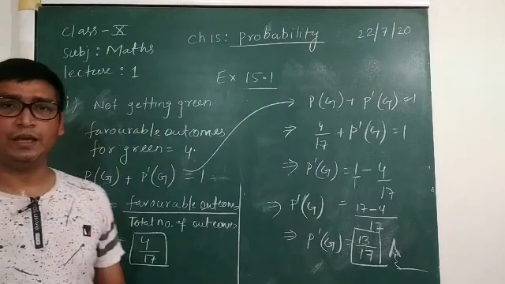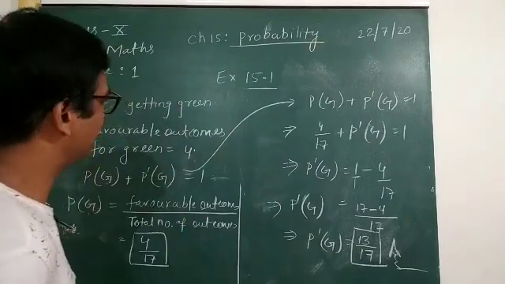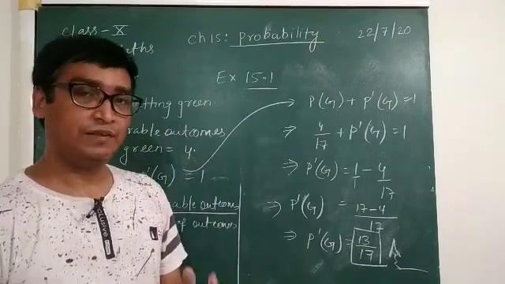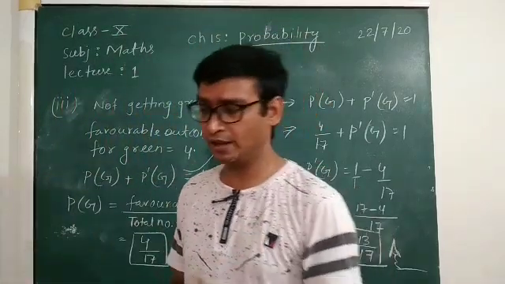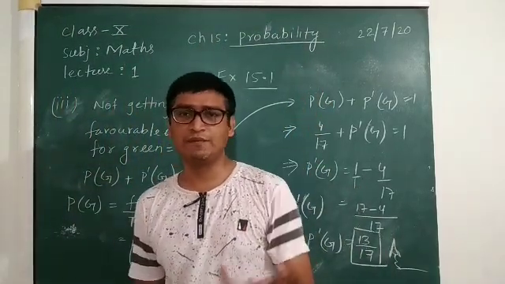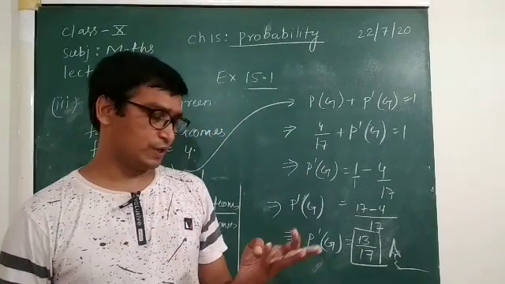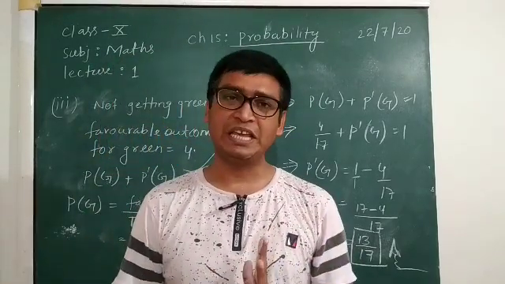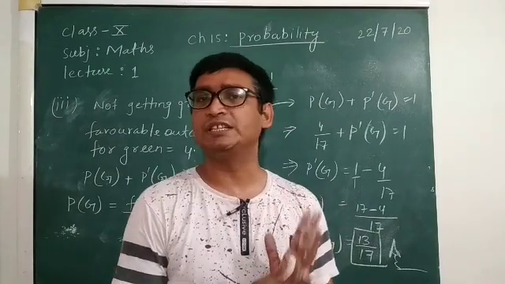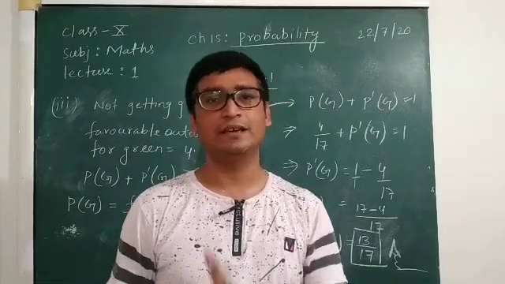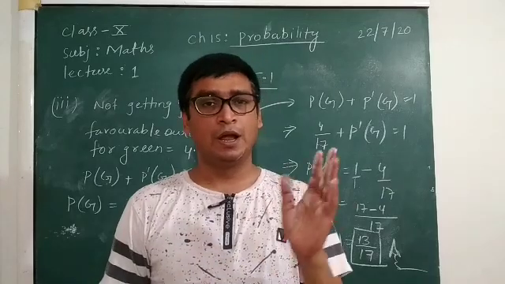So these are very easy questions and can easily be solved if your basic concept is very clear. The 3-4 things I have importantly told you: first, probability of any event occurring plus probability of the event not occurring is always equal to 1.